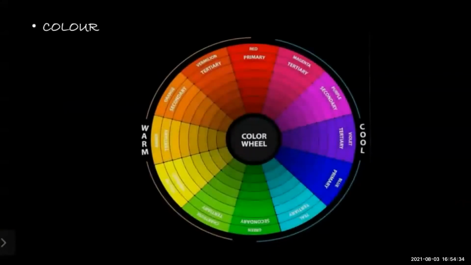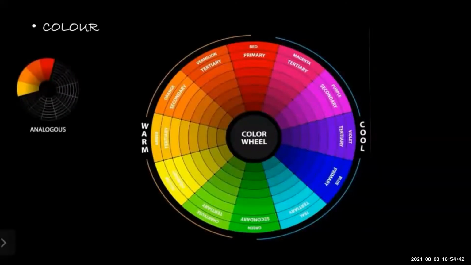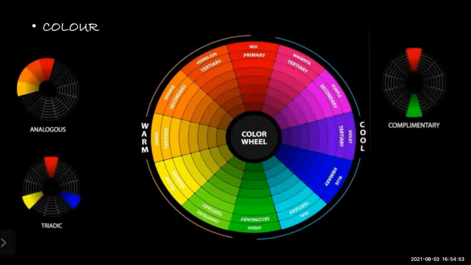Next one is color. The color wheel consists of 12 colors, and it shows primary colors, secondary colors, and tertiary colors. Then we studied analogous colors, which are situated side by side, and triadic colors, which have a triangular relationship. Next one, the complementary: these colors are directly opposite to each other.